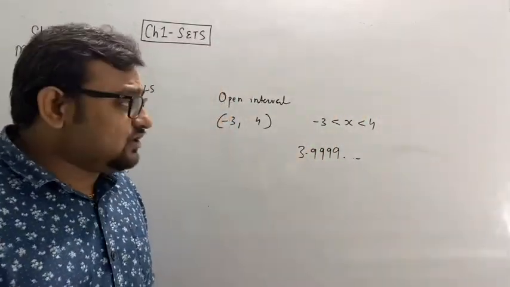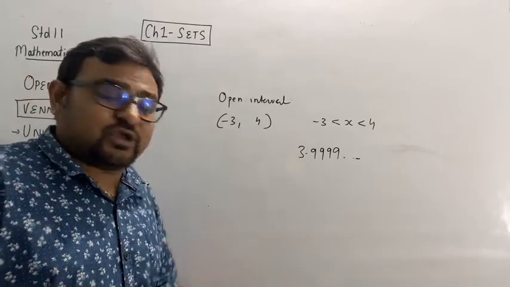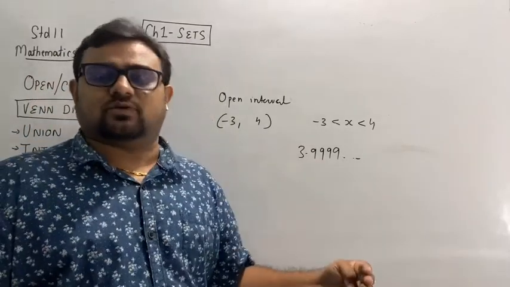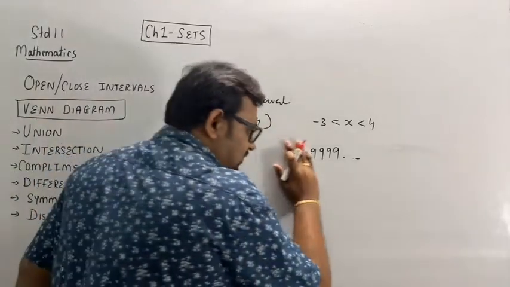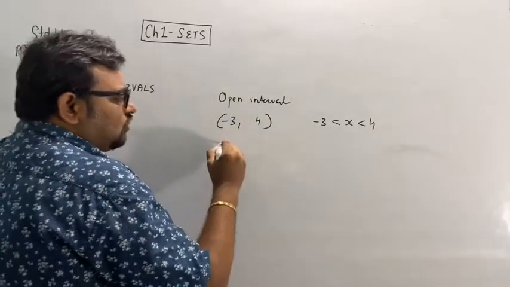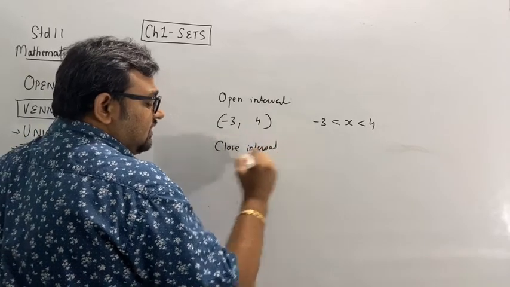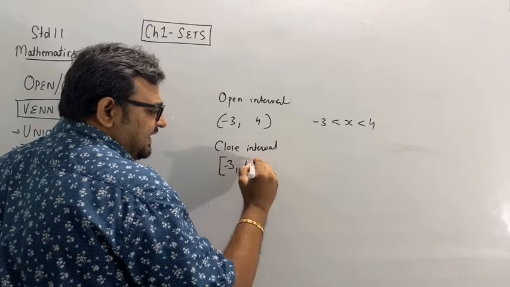So it does not close. It will not stop. You cannot say that this will be the last number in this interval, right? So it is an open interval. But for a closed interval, you have to write it with a square bracket.